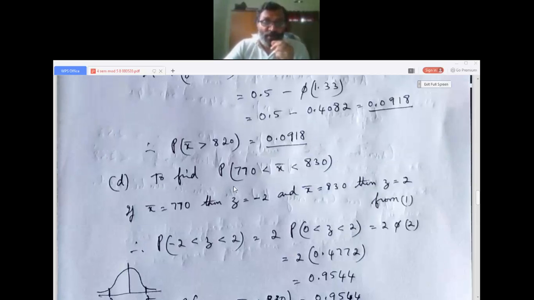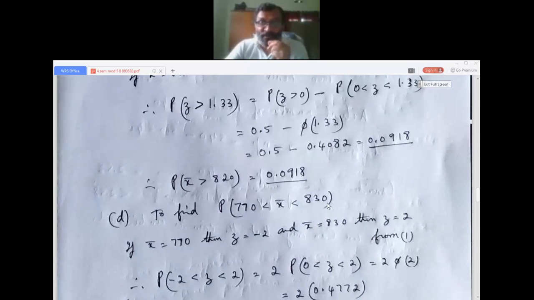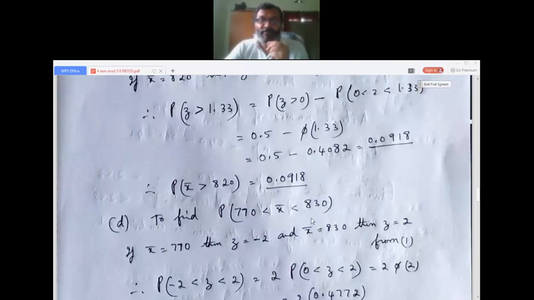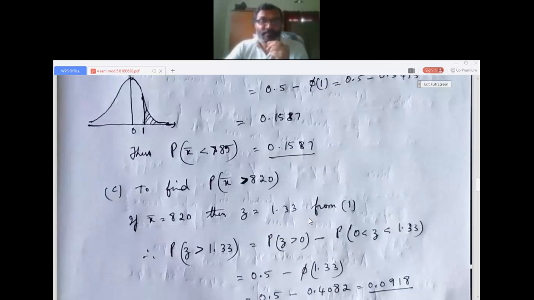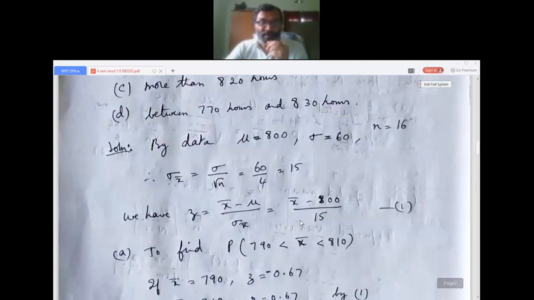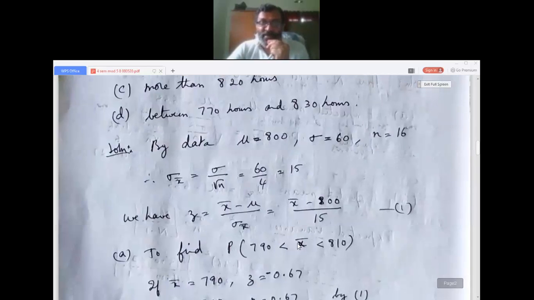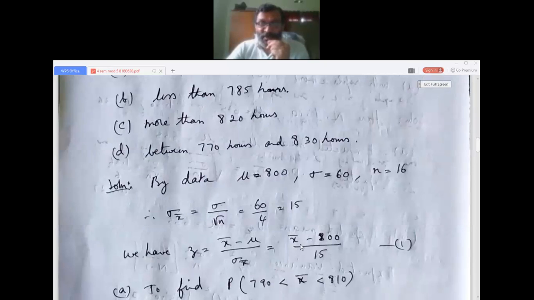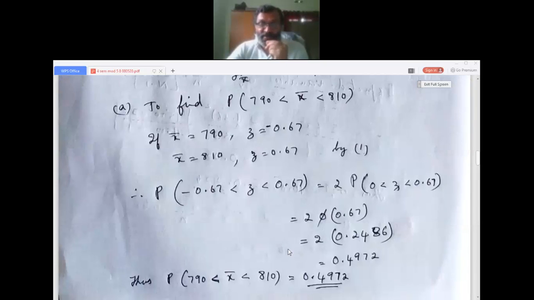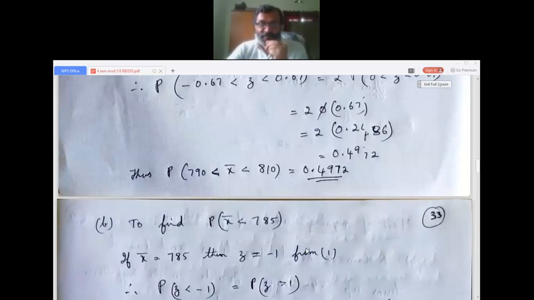So we find the value of Z from equation 1 when X bar is 770 and when X bar is 830: 770 minus 800 by 15, and 830 minus 800 by 15.